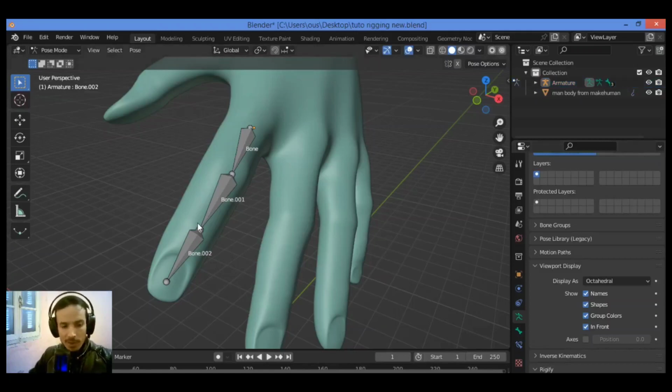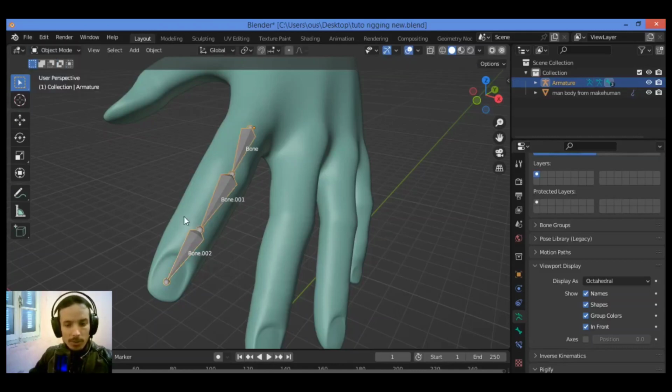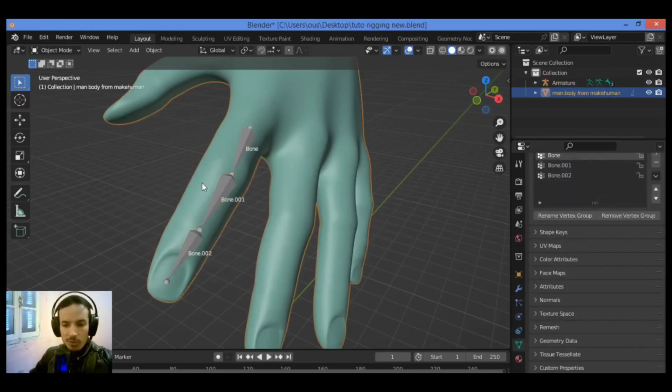With the armature as the selected object in the 3D Viewport Editor, pose mode should be launched like this. Select Bone.002 as shown here, the upper bone, then change to object mode. Let's go to object mode and left click the finger to select it, after selecting Bone.002 in pose mode.